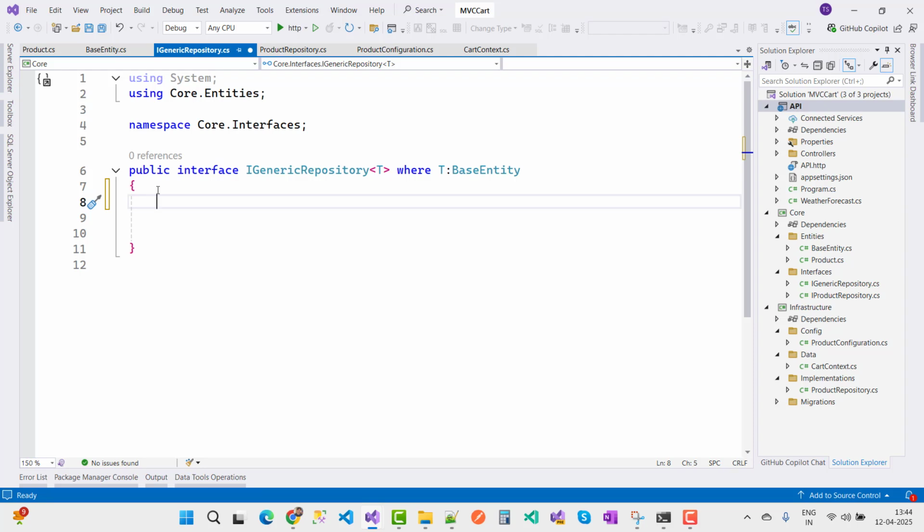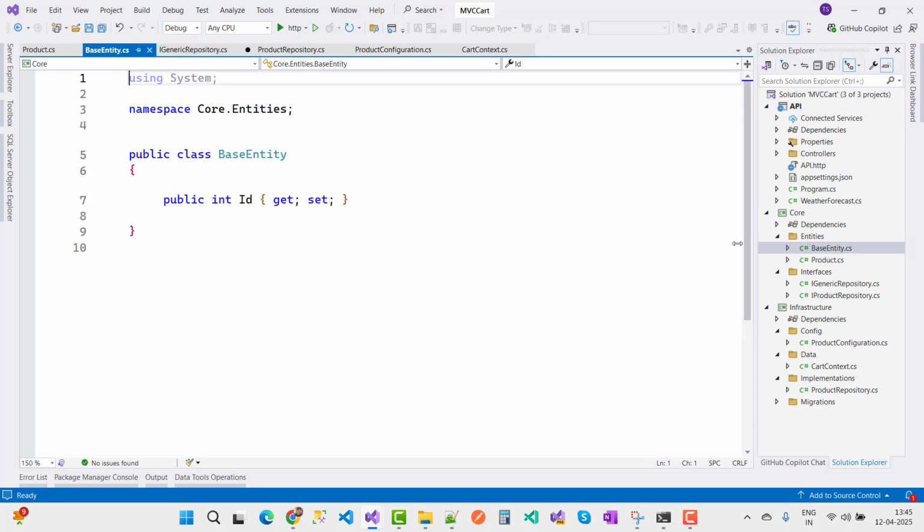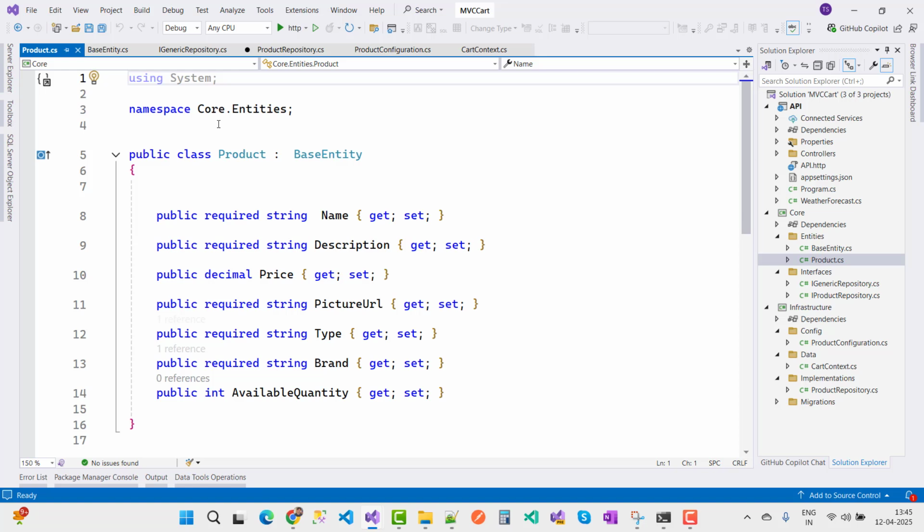Generic repository contains some common functions which are related to all entities, like Task of T. T is a type of base entity, and what is the base entity? It is a class, you can say. So this is my base entity, and each entity is inherited from the base entity class.